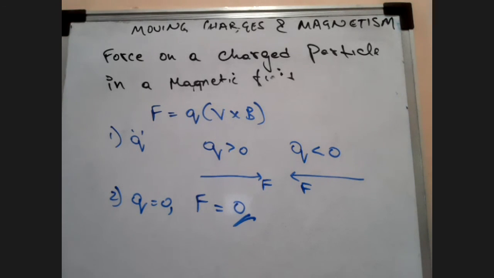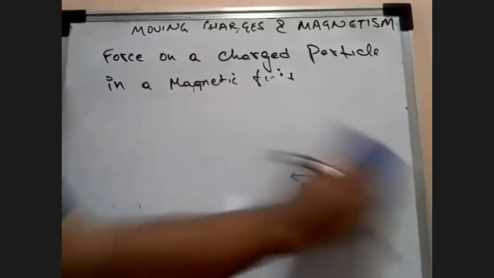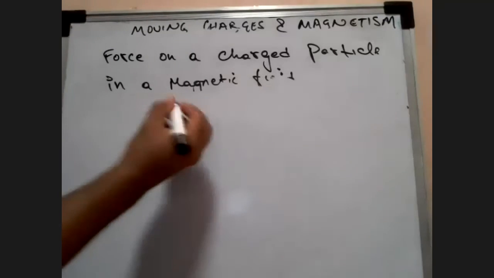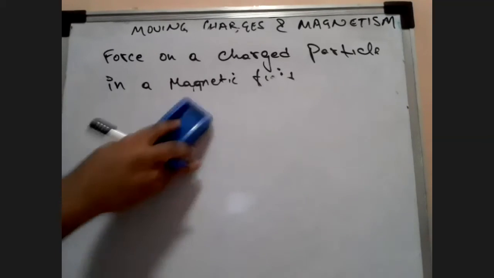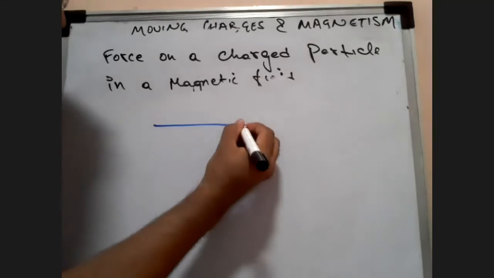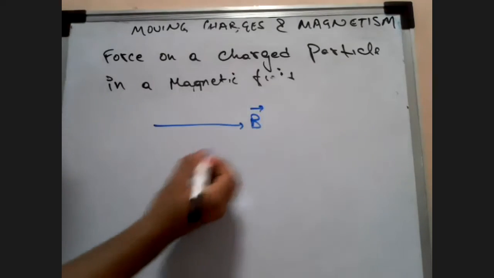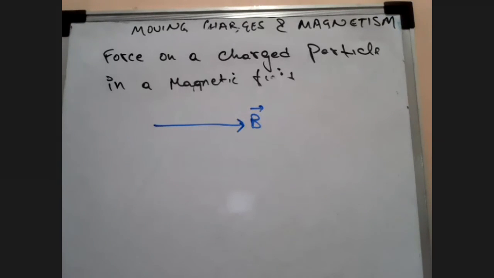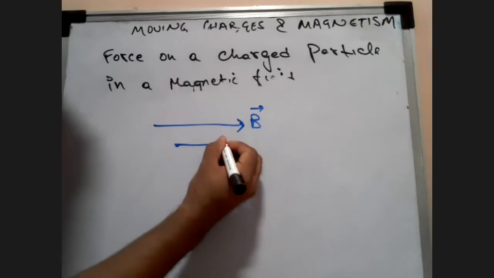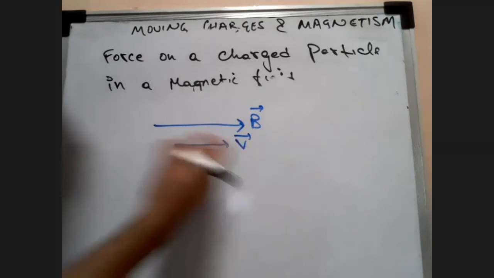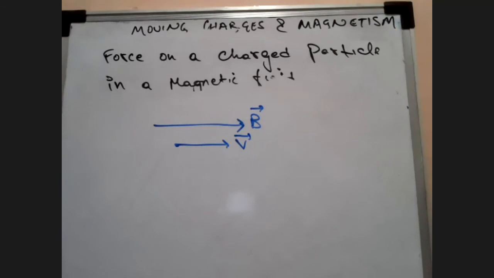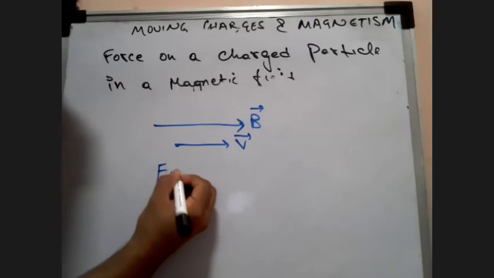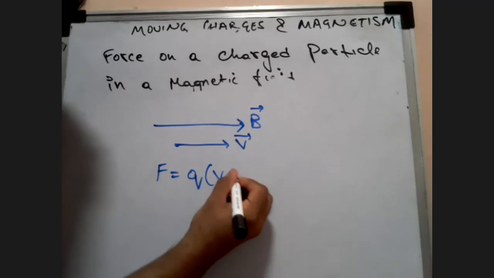Now the third thing I want to tell you, which is important: if the charge's velocity is in the same direction as the magnetic field. Let's say the magnetic field is represented this way, and the charge has some velocity, but it is parallel to the magnetic field. In that case, can anyone tell me what the force is going to be? F is equal to what? Q V cross B?